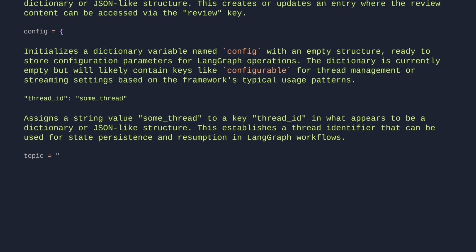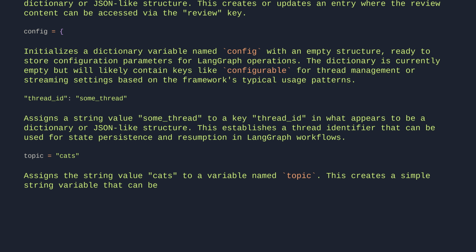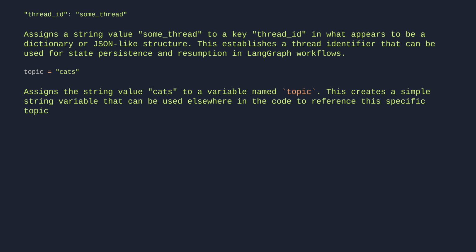Topic equals cats. Assigns the string value, cats, to a variable named topic. This creates a simple string variable that can be used elsewhere in the code to reference this specific topic. For result in review workflow dot stream, topic, config.